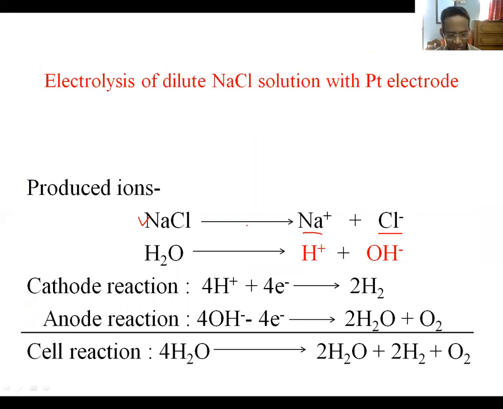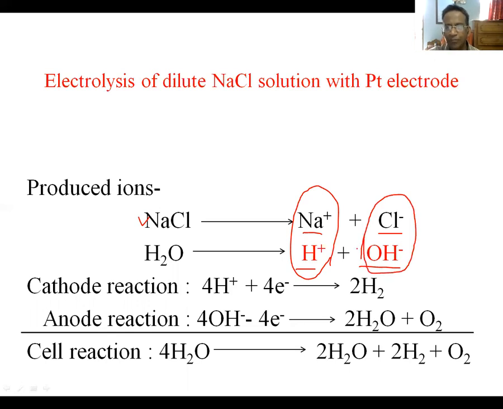Since water is also an electrolyte, though a weak electrolyte, it will be partially ionized to produce some hydrogen ion and hydroxide ion. That is, in this electrolysis process, we have two cations, sodium ion and hydrogen ion, at the same time. Similarly, we have two anions in the electrolysis process.